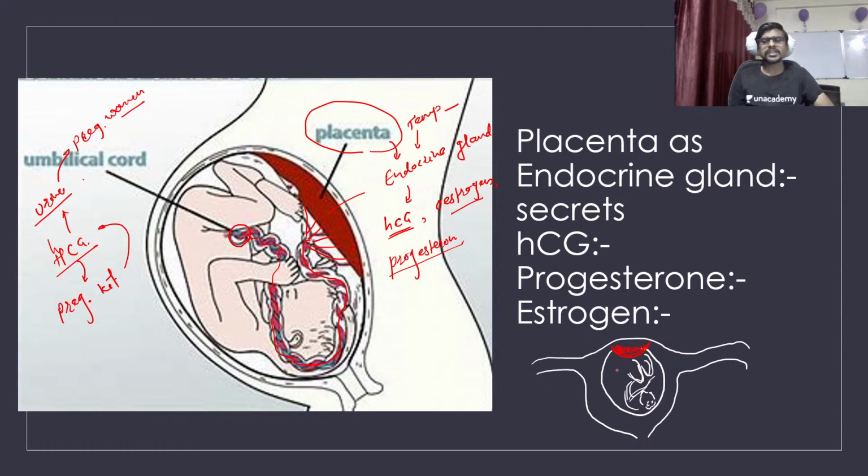Okay, so when the HCG is coming here, it is having contact with the vagina. So this is the vagina. Okay, so the urine which is coming from the vagina also has the HCG in the urine, and that's why the pregnancy kit requires urine. Okay, so the pregnancy kit is based on this hormone HCG.